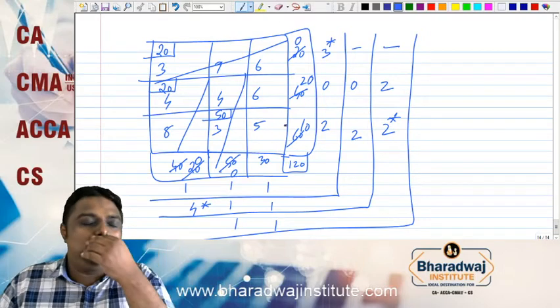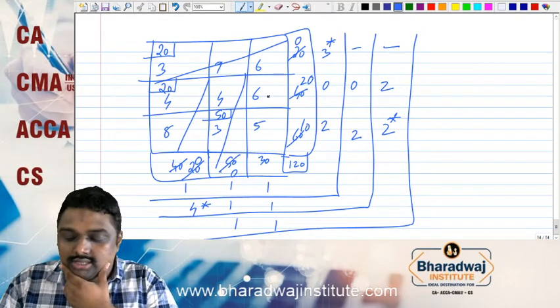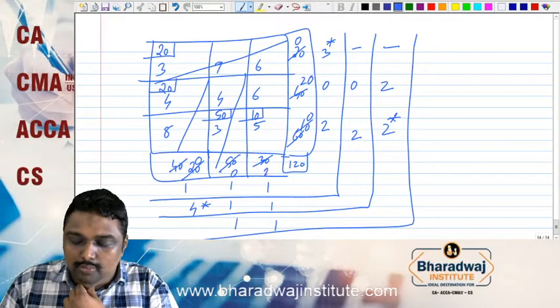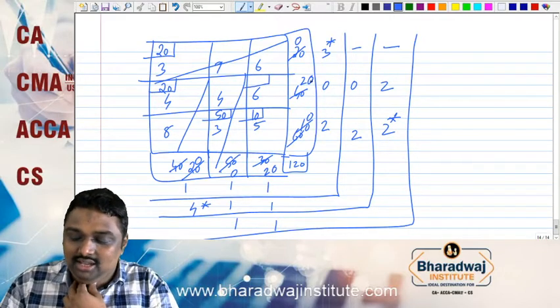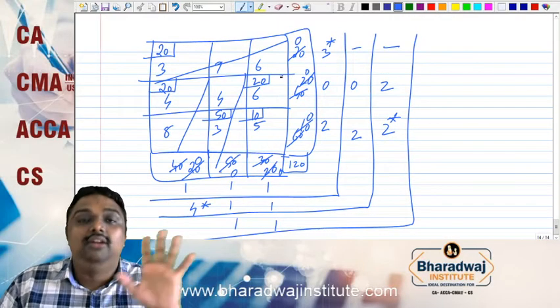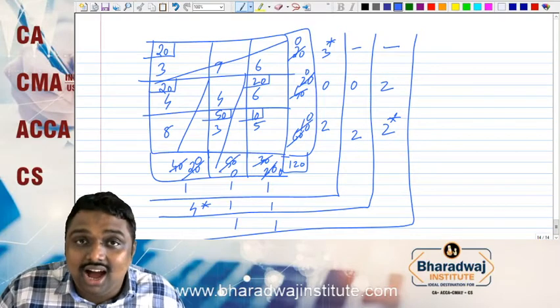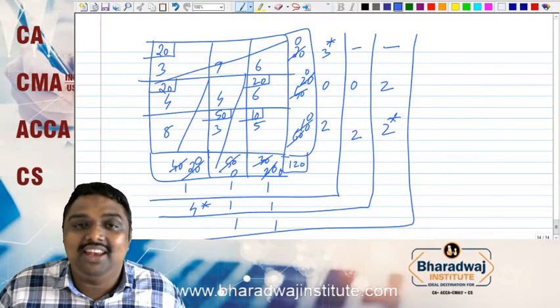Now we have only one row, one column. No need of penalty now. 6 and 5, what is the lowest? 5 is the lowest. Allocate 10. Now you have balance 20. Now we have only one, which is 6. 20, 20. You can allocate. Finished. This is what is called the VAM method, otherwise Vogel's approximation method.